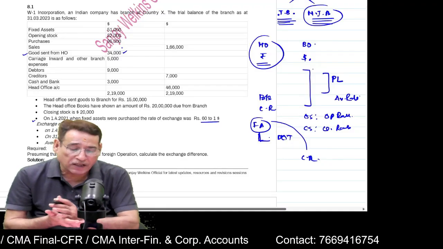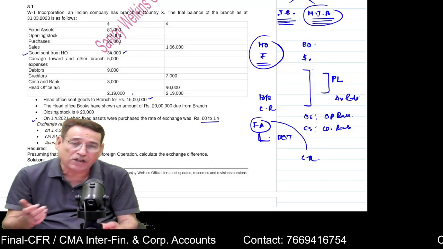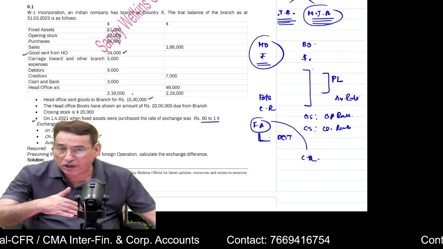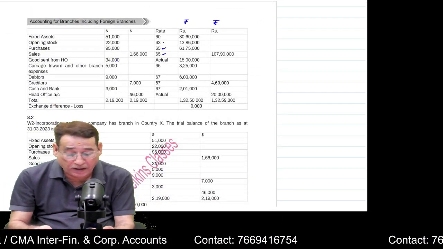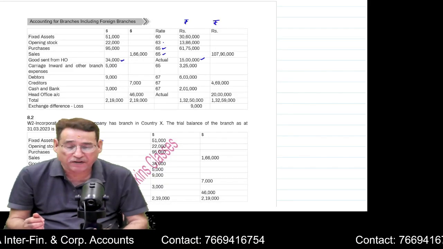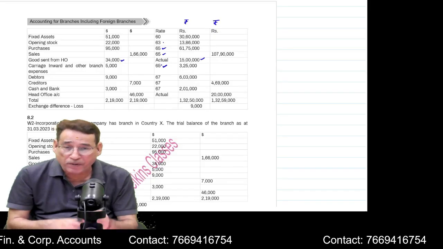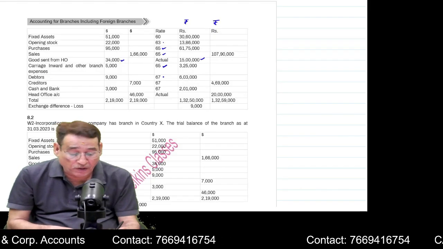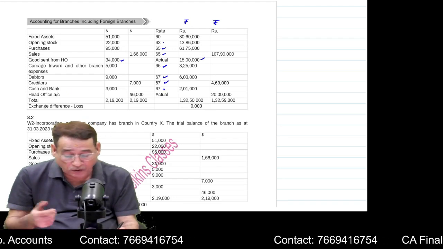Because head office has sent some goods, it is given in the question itself that head office sent goods to the branch for rupees 15 lakh. So you need not apply any rate. You simply write goods sent from head office 34 and you simply write its corresponding figure. Is it clear to you? Carriage inward and other expenses on the basis of average rate. Debtors, you will apply closing rate. Creditors, you will apply closing rate. Cash at bank, you will apply closing rate.